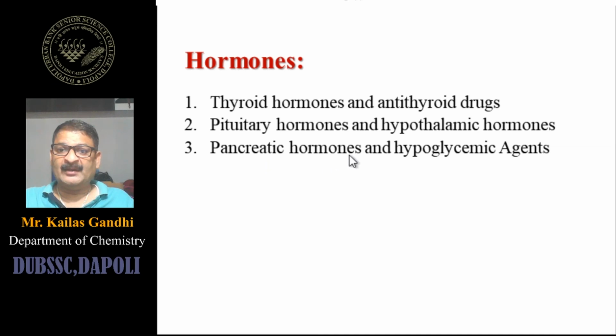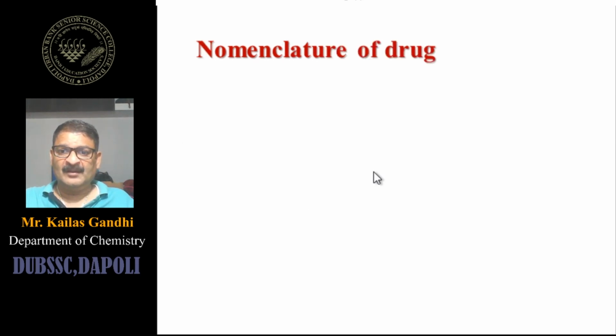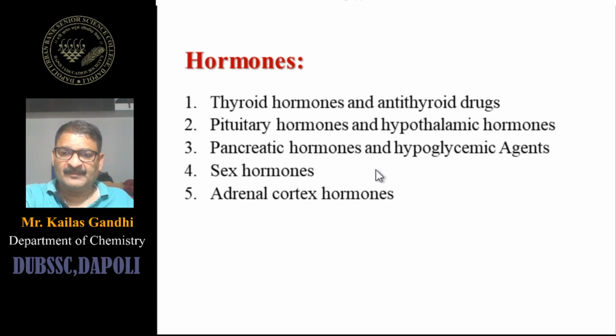Then pancreatic hormones and hypoglycemic agents, insulin especially. Then sex hormones. Then adrenal cortex hormones.